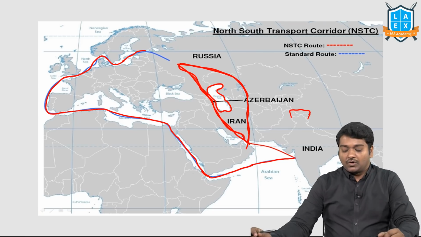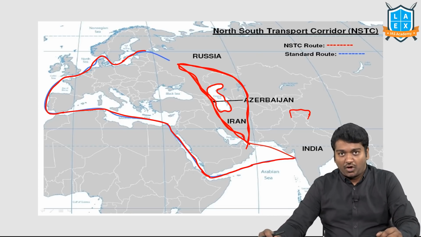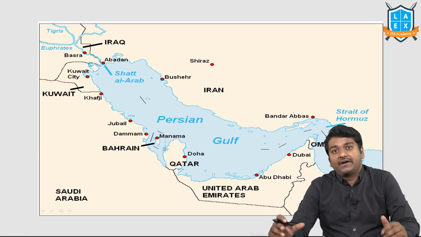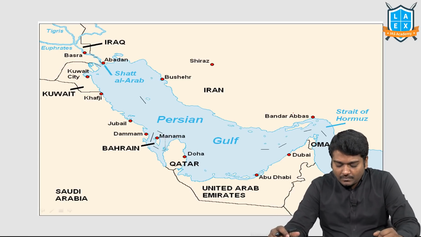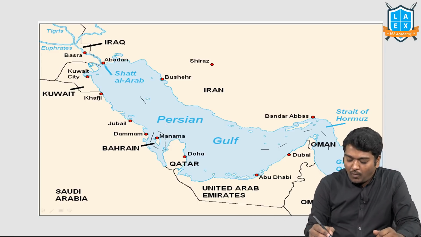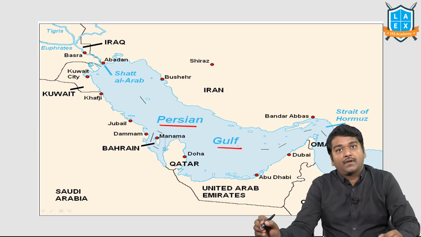Next, so after seeing these important areas, let's quickly move to the next topic, that is about Qatar crisis, Gulf crisis that is occurring in the Middle East. Now, when I look at this particular region, I'm more interested about Persian Gulf. Correct?